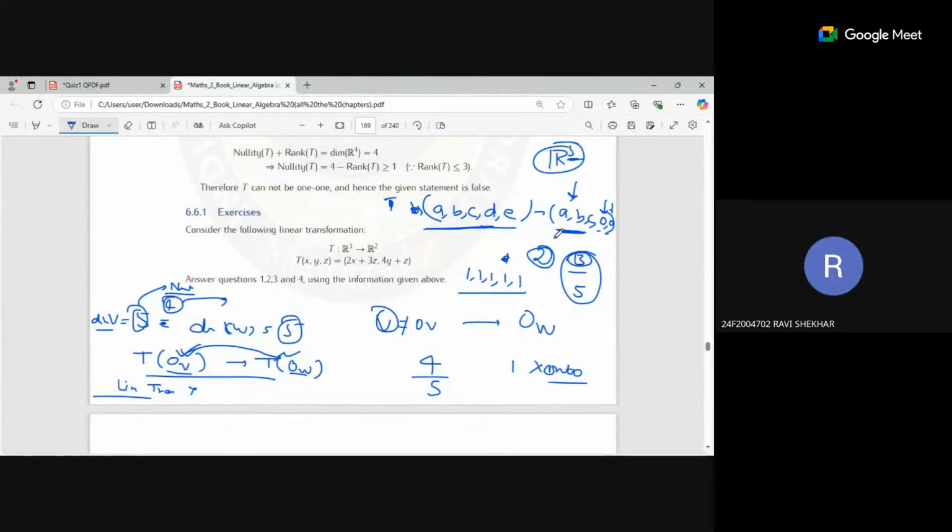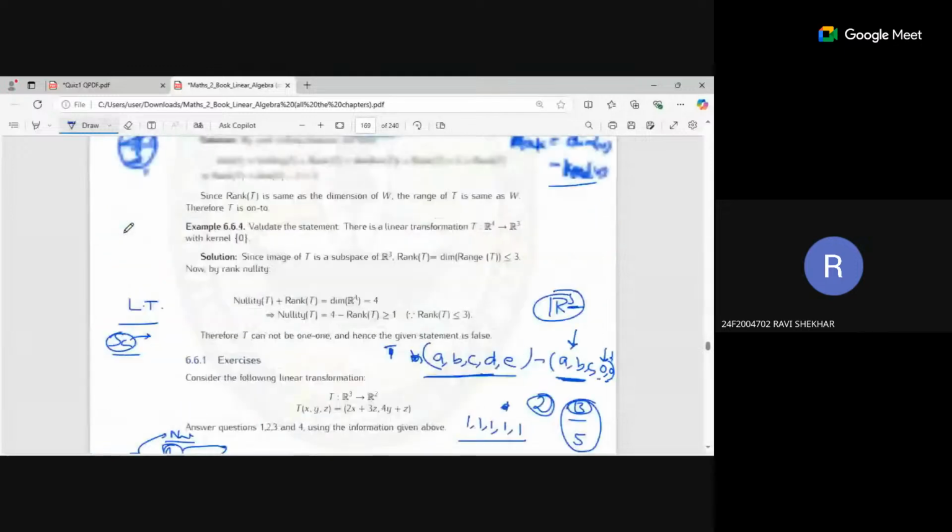When we talk about linear transformation, we only talk about addition of two vectors resulting in a vector in the codomain, and linear combination and scalar multiple of domain resulting in a vector in codomain. But we never talked about the zero vector in domain directly being mapped to zero. So zero vector is mapped with zero vector. We have talked about that with subspaces, sir. I think maybe I might have missed it.